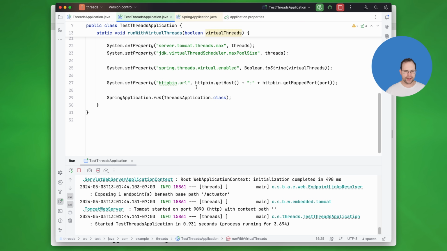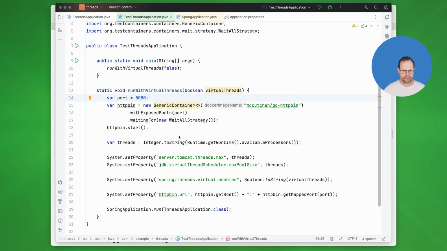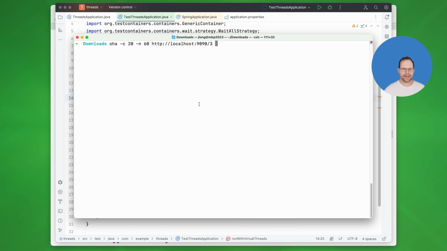Okay, so we've got this. Let's go ahead and use OHA. So number of threads, I'm going to do localhost 9090 / and let's say 3 seconds. Okay, let that run. Oops. Okay, so let's say localhost 9090 3 seconds.